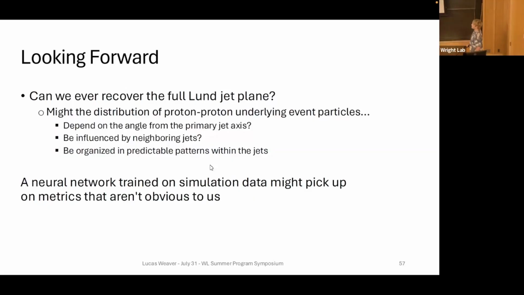One suggestion I have is that a neural network trained on simulation data might be able to pick up on some metrics that aren't obvious to us and really be able to distinguish, or at least make good educated guesses, between true background particles and proton-proton underlying event particles.